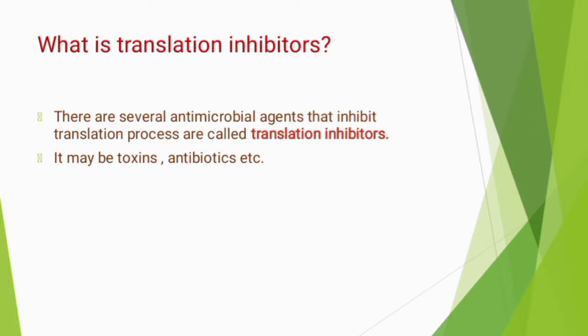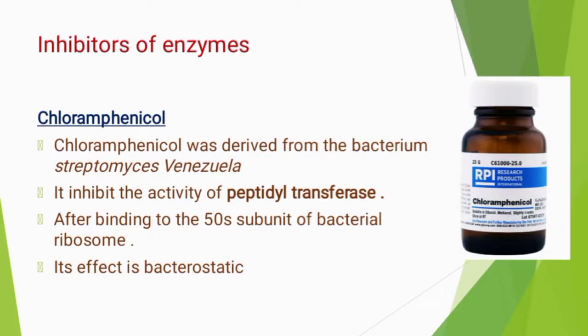So, the first inhibitor is chloramphenicol, which is derived from the bacterium Streptomyces venezuelae. We all know that peptide transferase is an enzyme that helps form the peptide bond between adjacent amino acids.